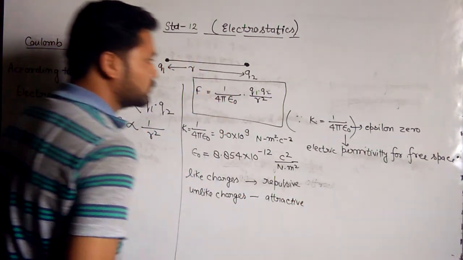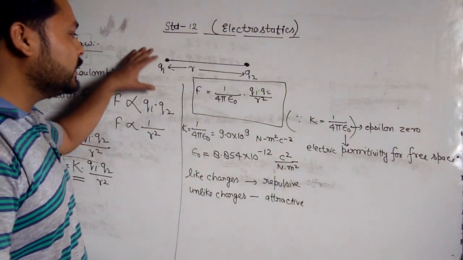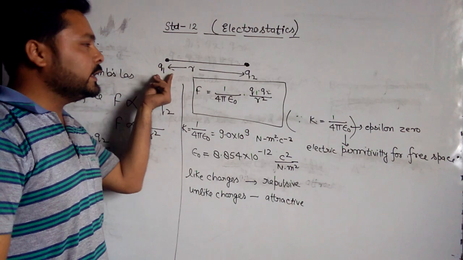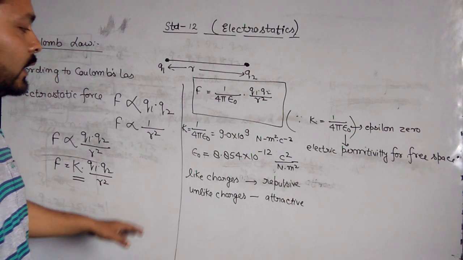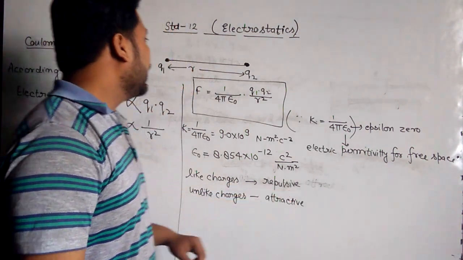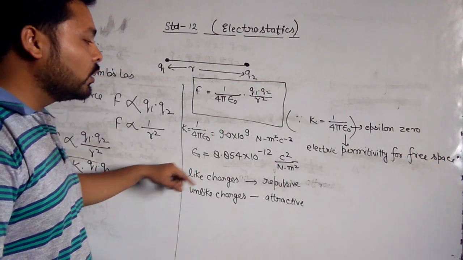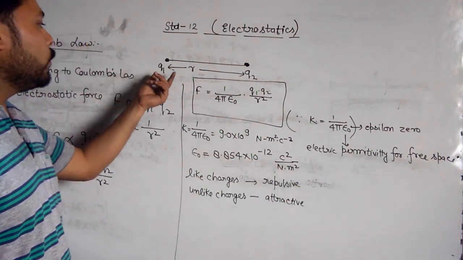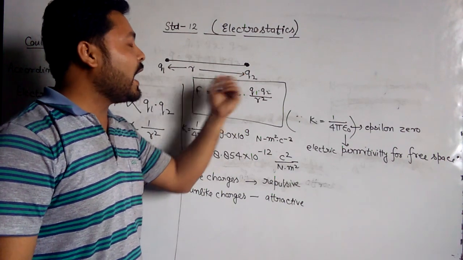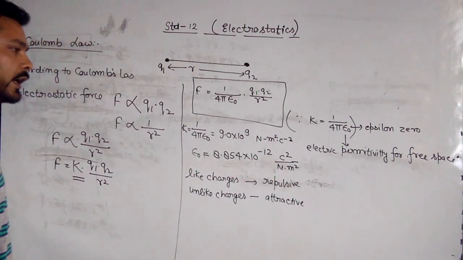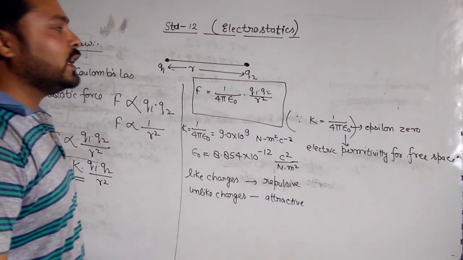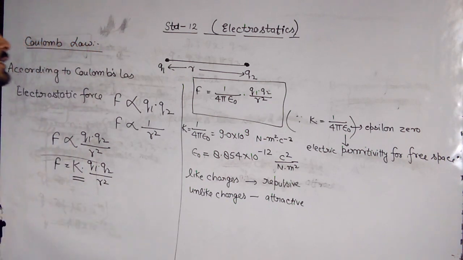If both are positively charged, the force will be repulsive, and if both are negatively charged, it will also be repulsive. But when one is positively charged and the other negatively charged, the force will be attractive. So the nature of electrostatic force totally depends on the nature of the charged particles interacting in this force.